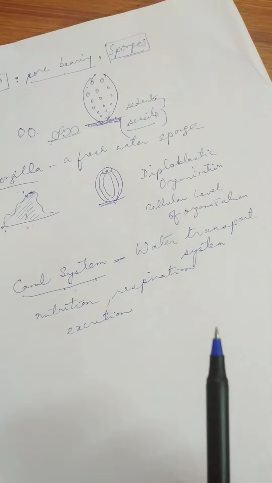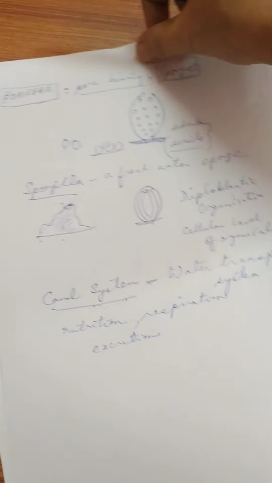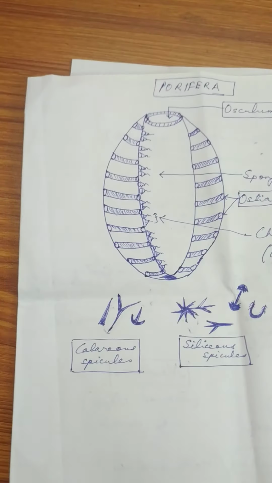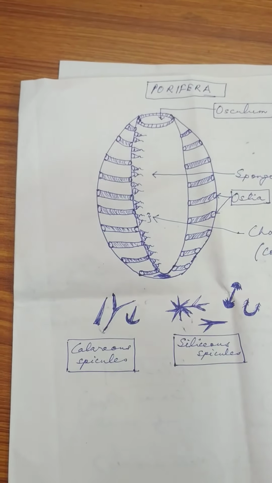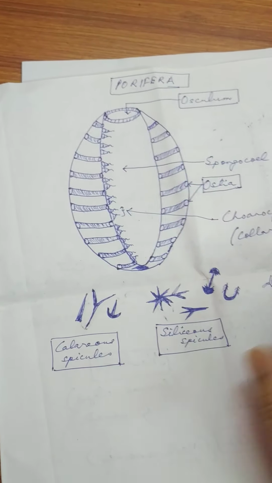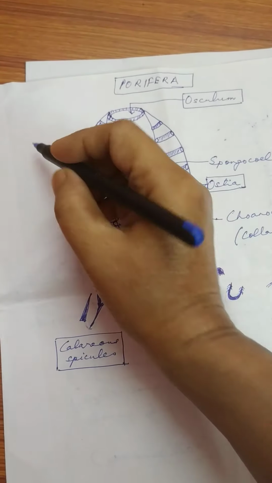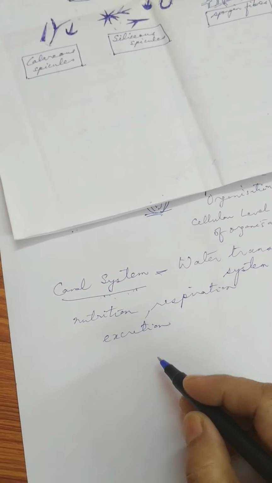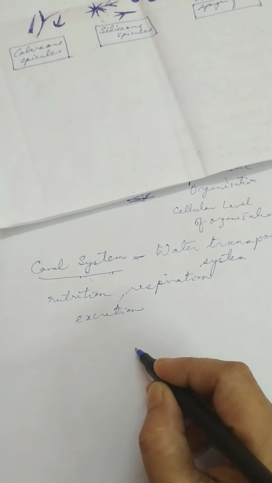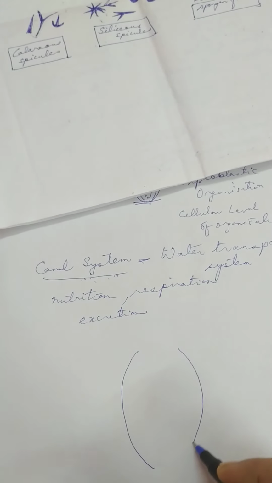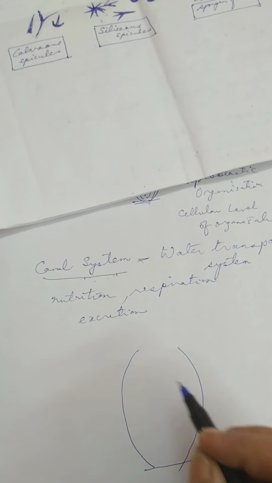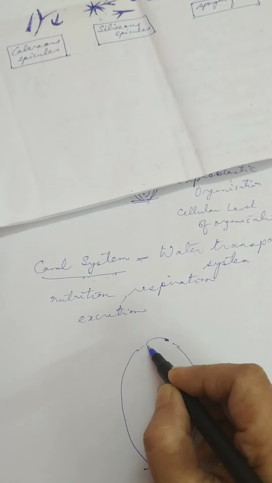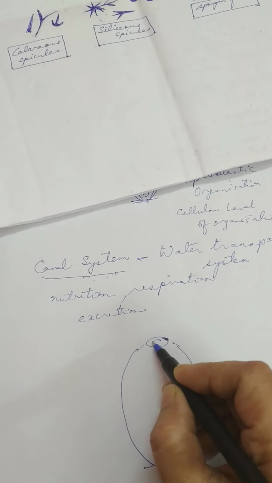Okay, now look at this diagram that I have drawn. This is a sponge, this is a porifera animal. This porifera animal is attached to an object, and at the tip there is a big single opening present.